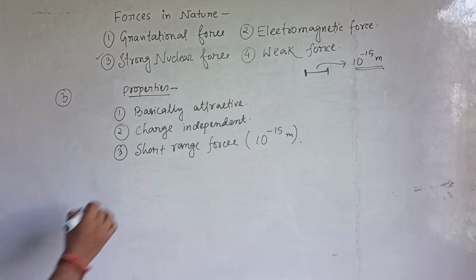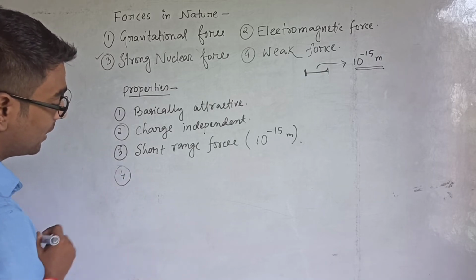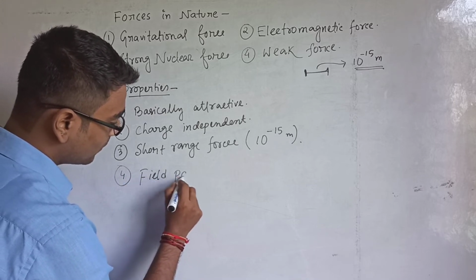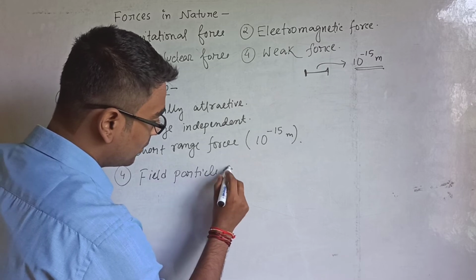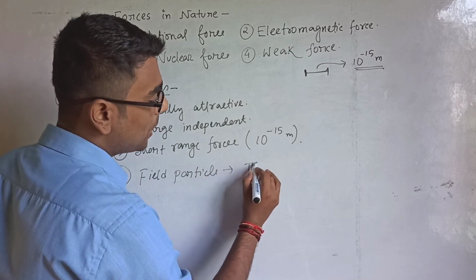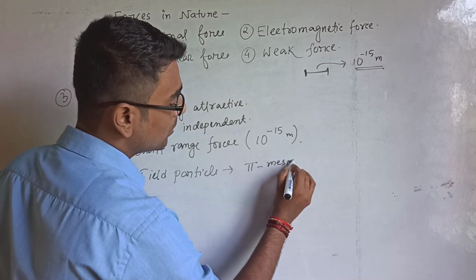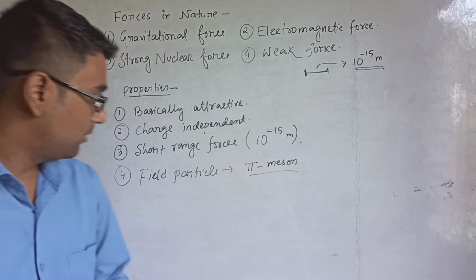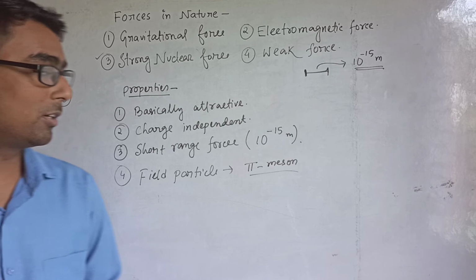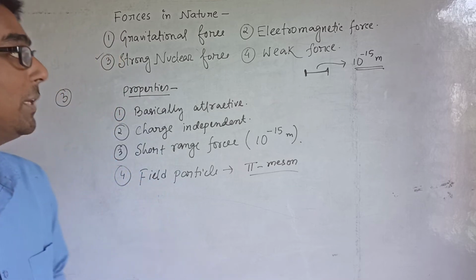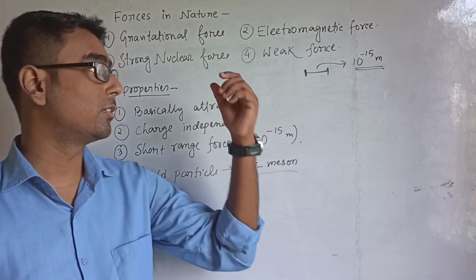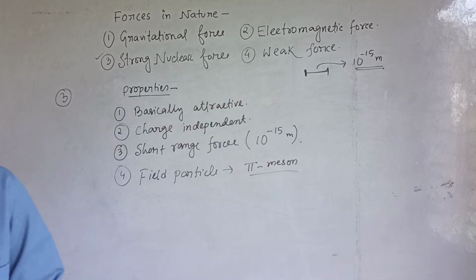Oh yes, the field particle or the mediator particle here is named the pi meson, okay. That means this is the interacting particle or the mediator particle that exists when there is strong nuclear force.